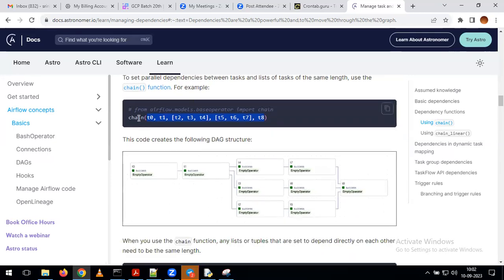Otherwise, by using the chain keyword also, we can define the dependency. I will share this URL with you. By using this URL, you can understand in how many ways we can define the dependencies. For every example, you can see the diagrams also. In this example, it completes T0, then triggers T1. After that, it triggers T4, T5, T6 in parallel. That is how you can understand the ways we can trigger tasks in real time.